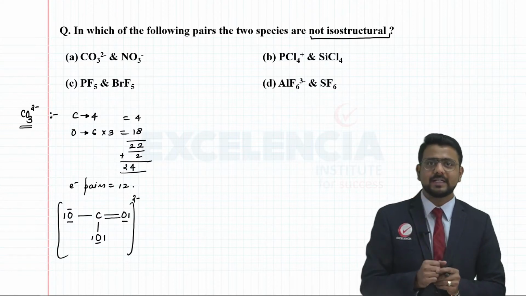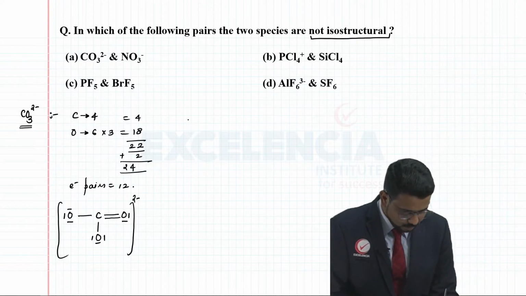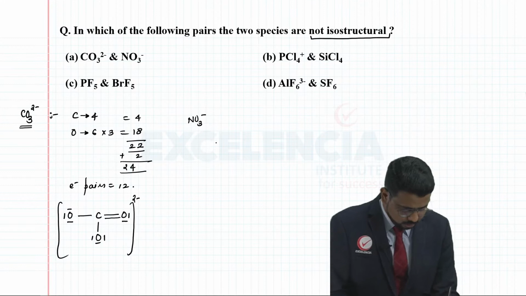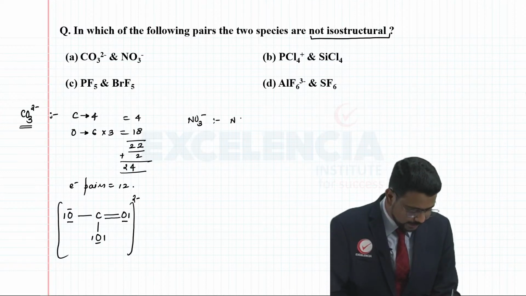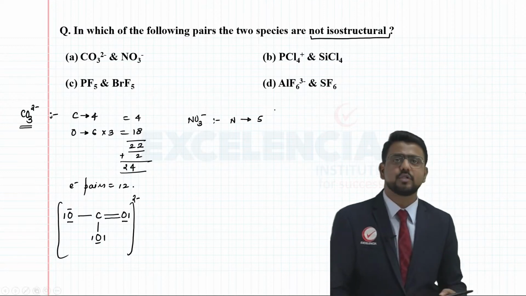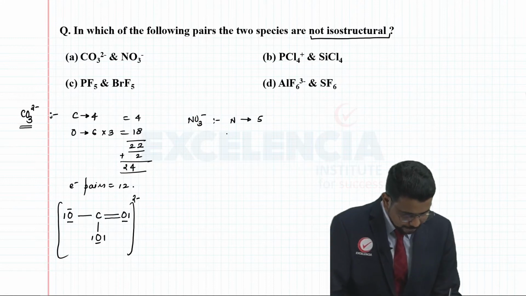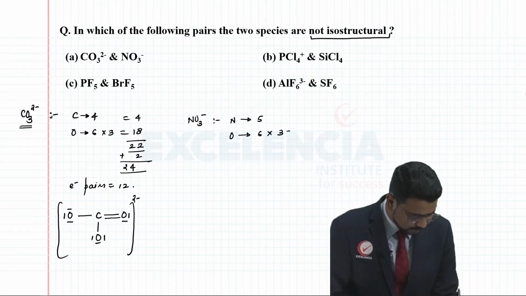Now let's have a look at NO3 minus. Again the same drill we are going to do here. Nitrogen has 5 outermost electrons. Oxygen without any doubt has 6 outermost electrons, times 3, so that makes it 18. This is 5.